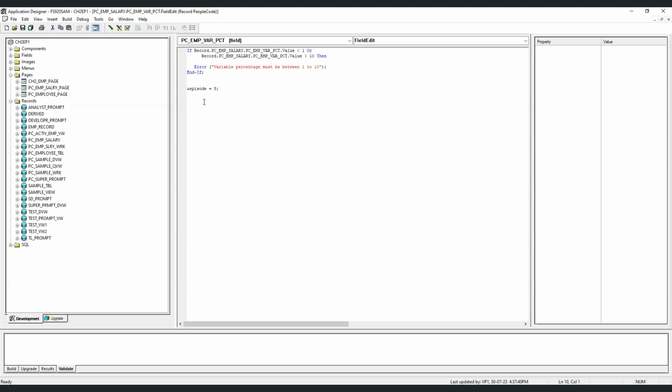For example, let's say you want to know what is the current date today and you need to use that date in a PeopleCode program. You can just say %Date. That is one of the system variables and it will give you the current date. Now, one difference, as you can see, is that when we work with user-defined variables, we use the ampersand sign, but when we work with system variables, we use the percent sign. Okay. So there is a couple of examples.